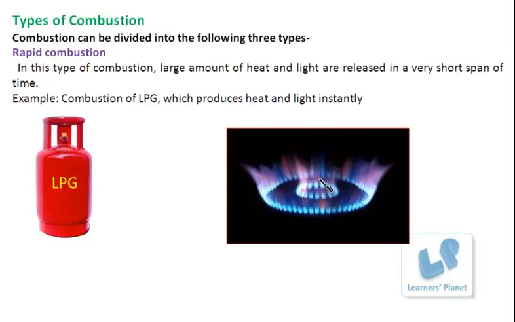And one is it starts burning of its own. So combustion is divided into three types. First is the rapid combustion. In this type of combustion, a large amount of heat and light are released in a very short span of time. Large amount of heat is released.